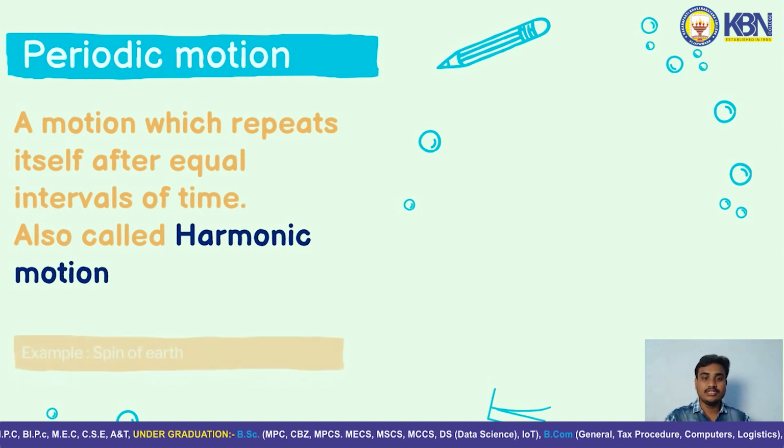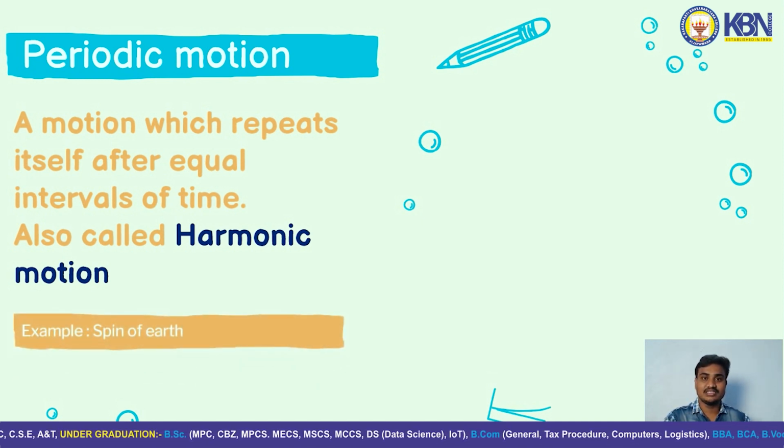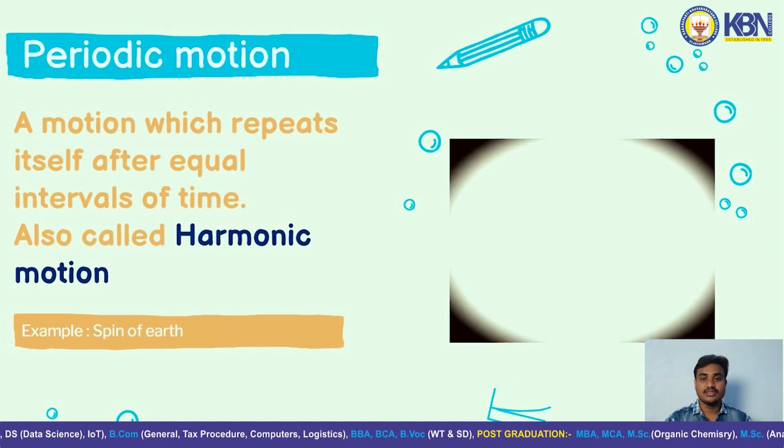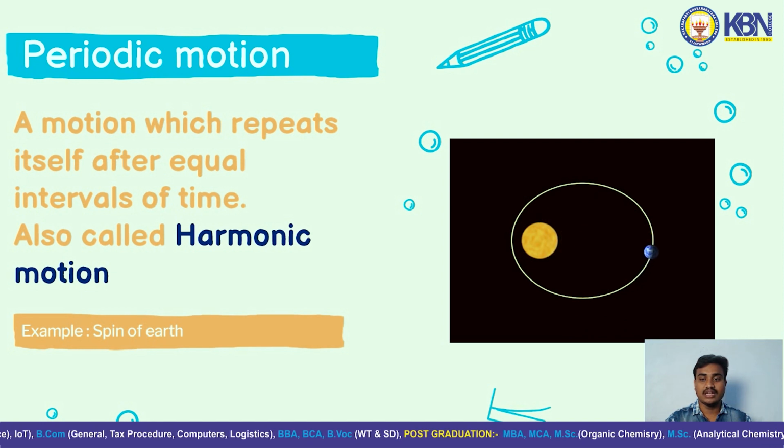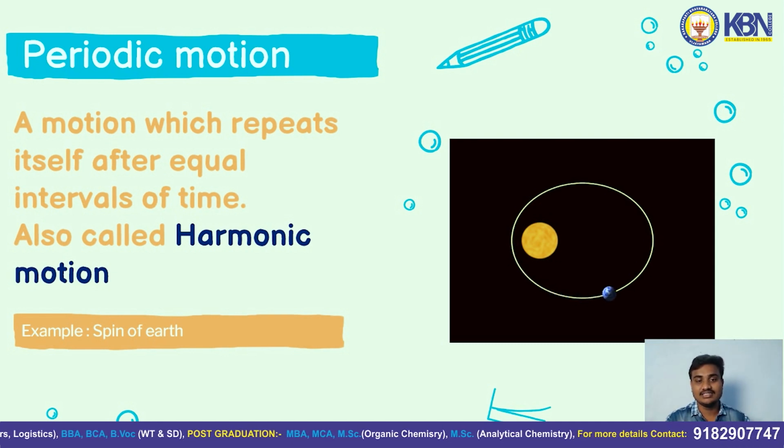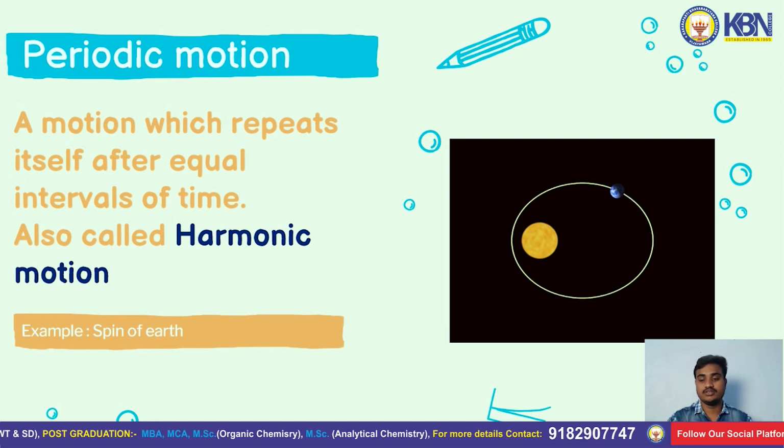The examples for periodic motion are the spin of the earth, and the earth revolving around the sun, and the motion of satellites. Here you can see that the earth moves around the sun in an elliptical orbit. This is an example for the periodic motion, also called harmonic motion.